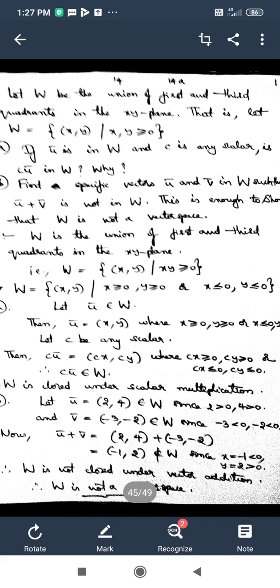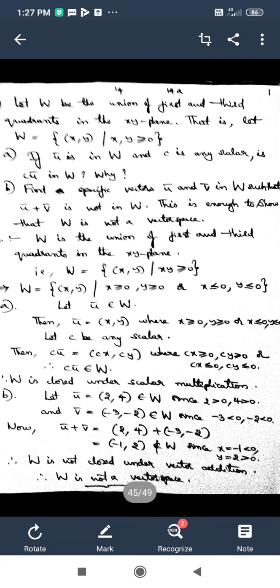In the A bit I have to take a vector u bar and a scalar c and show that c u bar, the scalar multiple, belongs to W or does not belong to W.